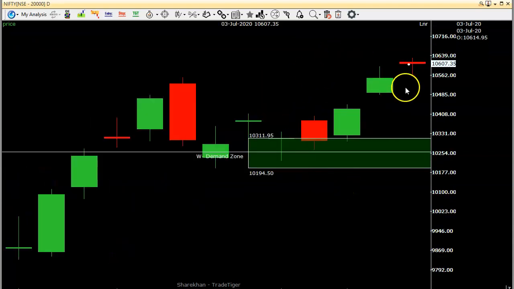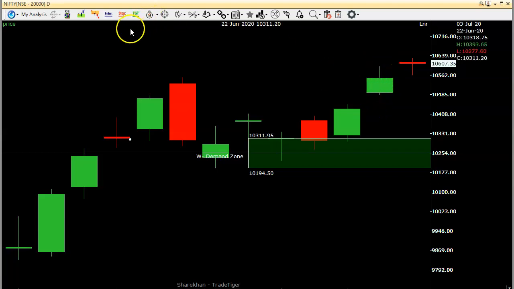If you see the candle of Friday, the close is 10,607. The high of this candle is 10,598. That means the candle closed above the high of this candle.